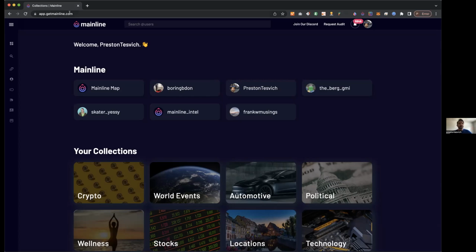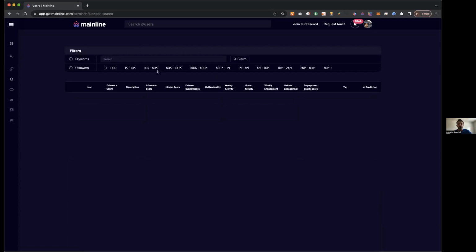So on our app page here, this little hamburger nav menu with the little magnifying glass, if you click that, it'll pull you to this search page. And this is actually searching through our database of Twitter users, which at this point today is at about 461 million users. So quite a lot of users.